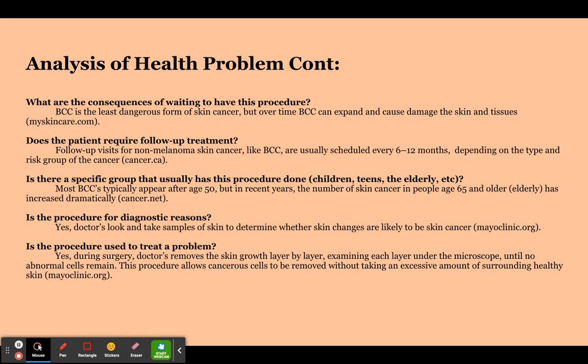Is the procedure used to treat a problem? Yes. During surgery, doctors remove the skin growth layer by layer, examining each layer under a microscope until no abnormal cells remain. This procedure allows for cancerous cells to be removed without taking an excessive amount of surrounding healthy skin. This also came from mayoclinic.org.